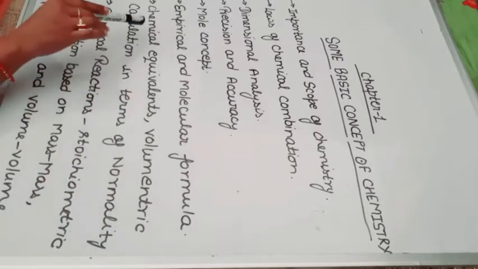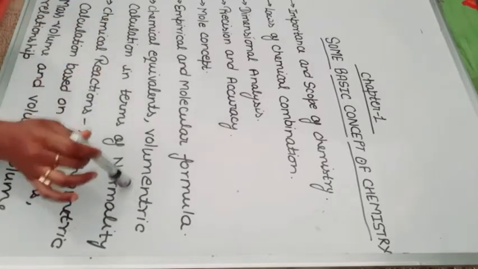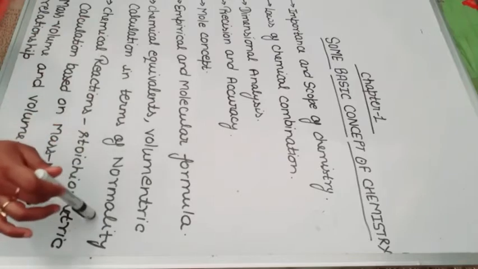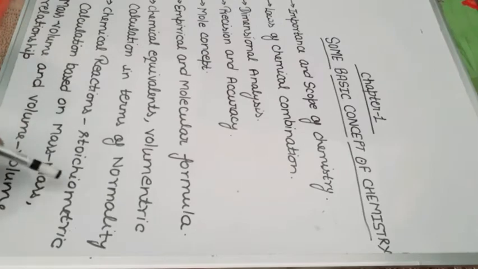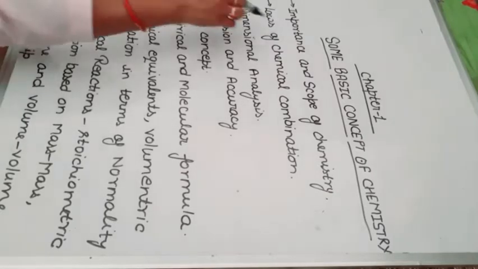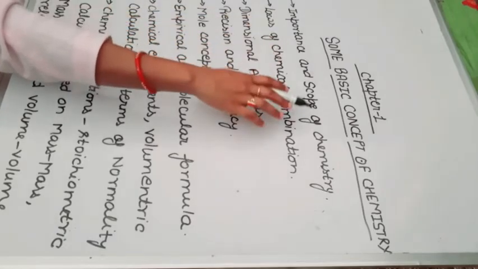Okay, and chemical equivalence, volumetric calculation in terms of normality. And the last is chemical reactions, stoichiometric calculations based on mass and volume. Actually, you have to study three types of numericals, three types of problems based on mass-volume, volume-volume and mass-mass relationship. Okay students, so let's start with the first topic, that is importance and scope of chemistry.